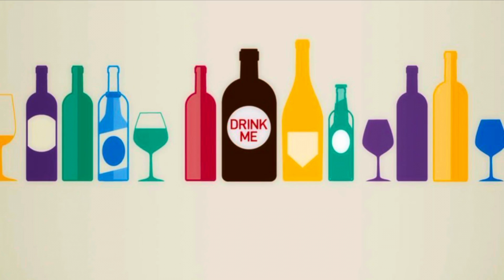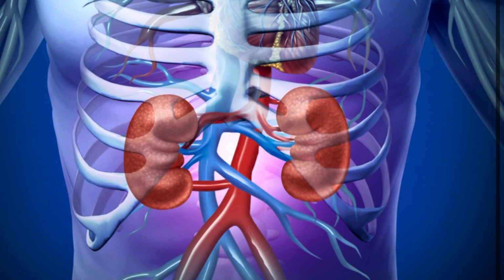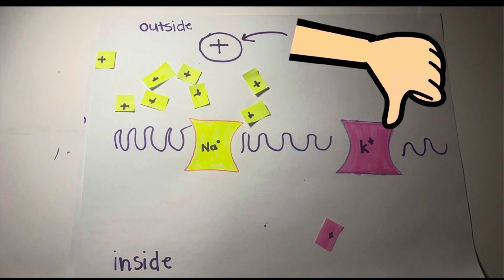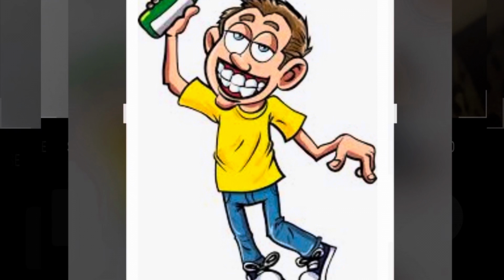Now, that's all great until you drink alcohol. Alcohol inhibits the kidney's ability to create potassium ions, therefore the nerve impulses can't perform repolarization. With this inhibition of the repolarization phase, the outside of the cell will remain positive and the inside of the cell more negative, thus throwing off the whole pattern of the nerve impulses.